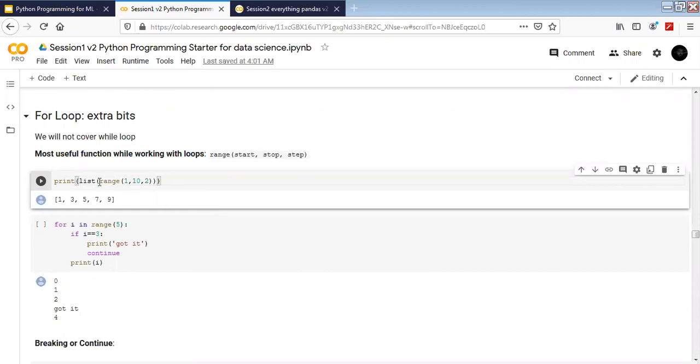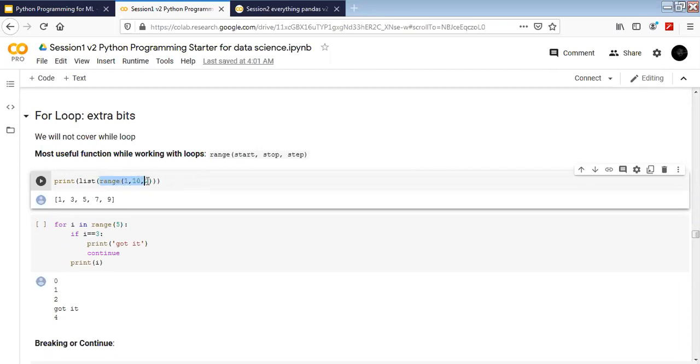All right. So there's an inbuilt function called the range function. It has a starting point, which we give as the first parameter. The second parameter is where we want it to end, and then there is another parameter called step. So it has three parameters: start, stop, and step.